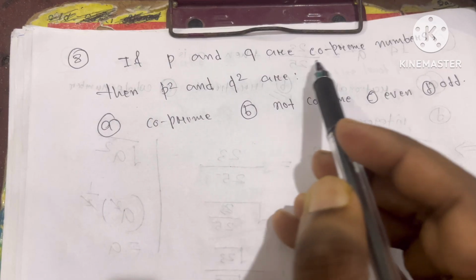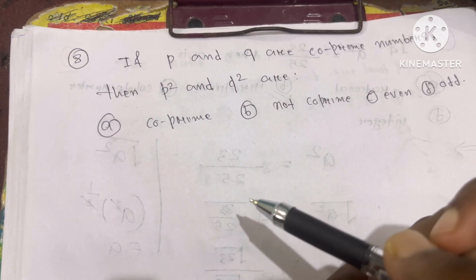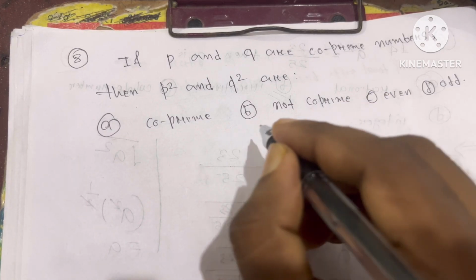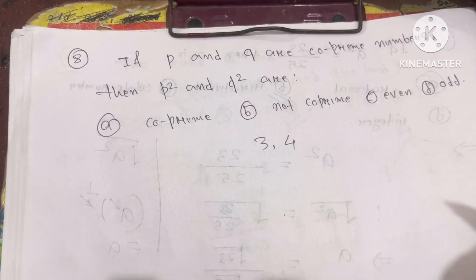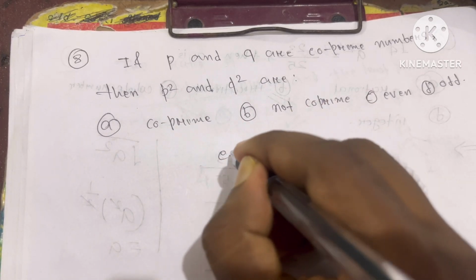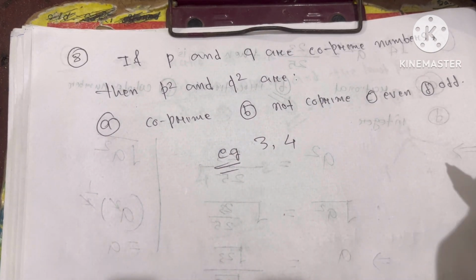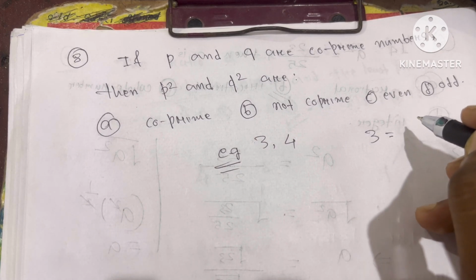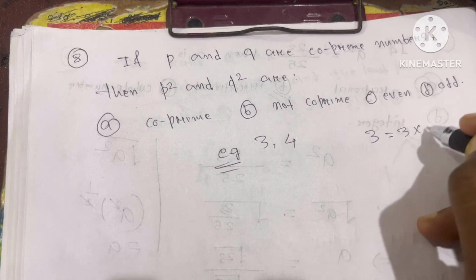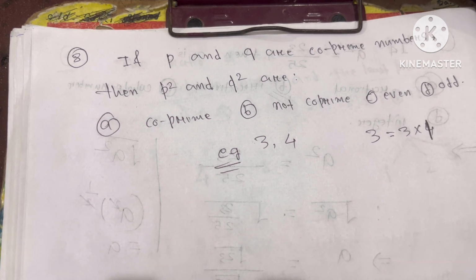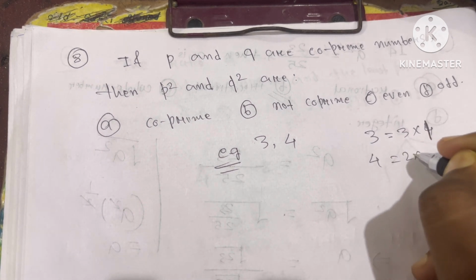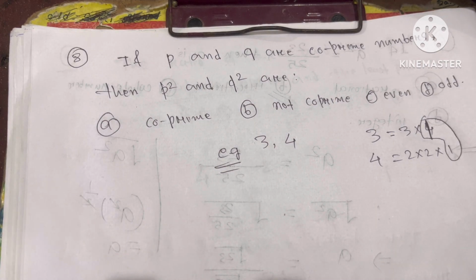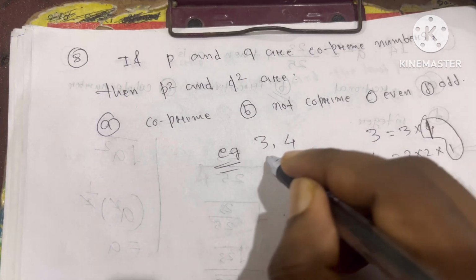So question number 8. If P and Q are coprime numbers, then P square and Q square. This is also very simple. What do you mean by coprime numbers? Two numbers are said to be coprime if they have no common factor other than 1. So you see 3 and 4. These are coprime numbers because if you factorize 3, you get 3 into 1, and if you factorize 4, you get 2 into 2 into 1. The common factor between 3 and 4 is 1. So that's why these are coprime numbers.